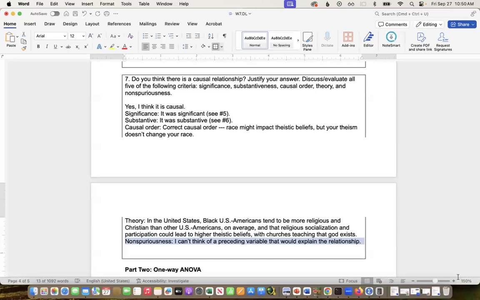I can't think of any examples for any of these where I could argue that it was spurious. But again, none of the other ones are causal because they're not significant, let alone substantive. So if there's no relationship, if we're not confident that there is a relationship, we're not going to argue that the independent variable is having an effect on the dependent variable, right? That those categories matter for influencing the variation in the dependent variable.